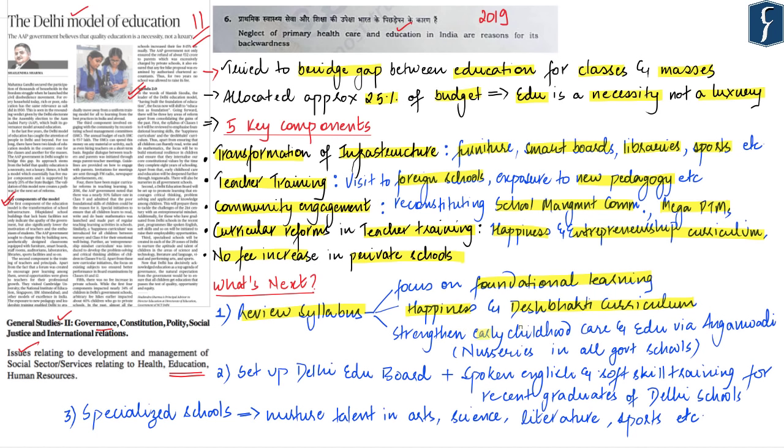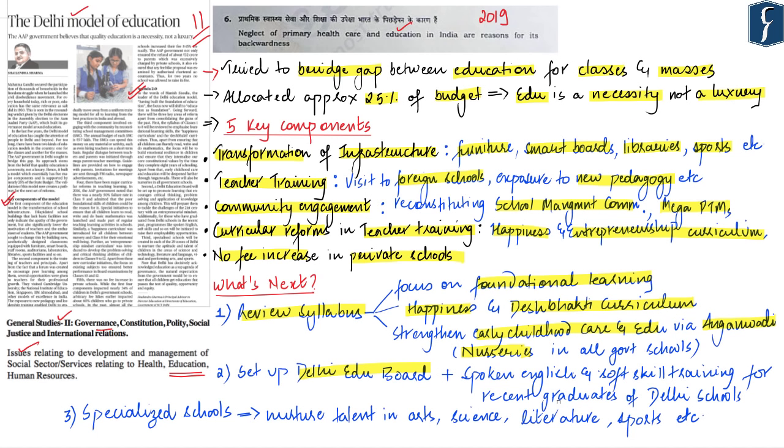Thirdly, early childhood care and education will also be deepened through Anganwadi, and every government school in Delhi will have a nursery. The second focus will be on setting up a Delhi Education Board, which will promote learning that encourages critical thinking, problem solving, and application of knowledge amongst children. All this in turn will help the children to better tackle the challenges of the 21st century.